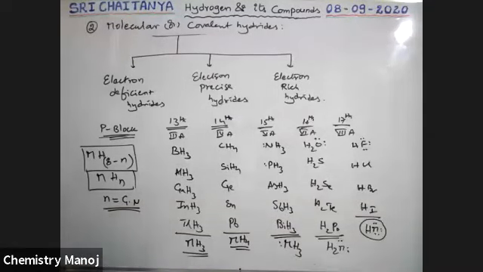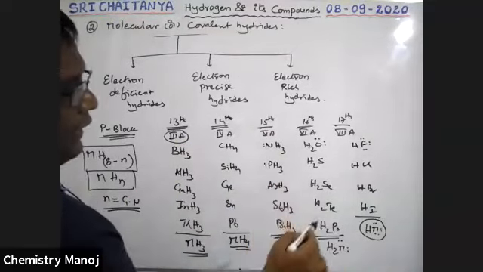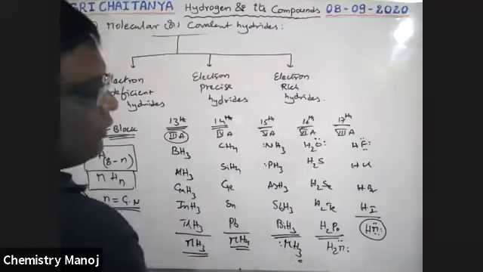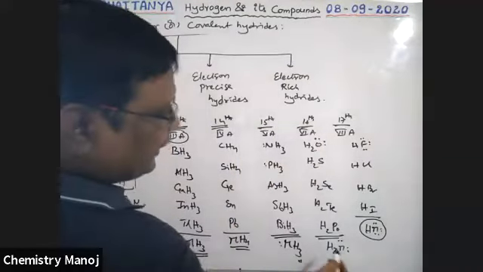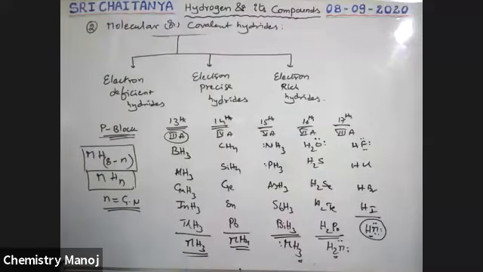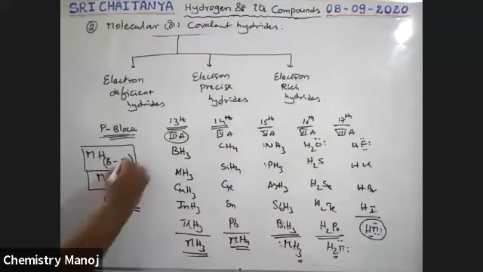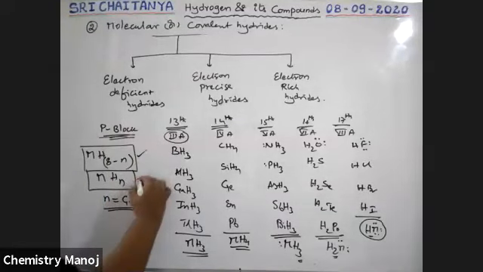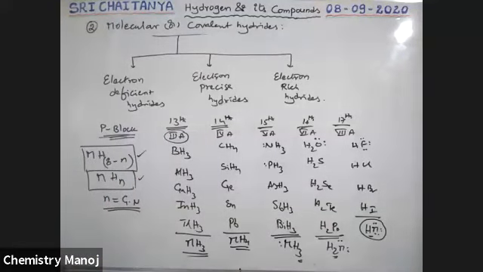For the 13th group it is 3, for the fourth group it is 4. For the fifth, 8 minus 5 is 3; 8 minus 6 is 2; 8 minus 7 is 1. That means the general formula for P block hydrides is MH(8-N) type compounds, where N is the group number. So it is very, very important. The valence here is the group number valence.